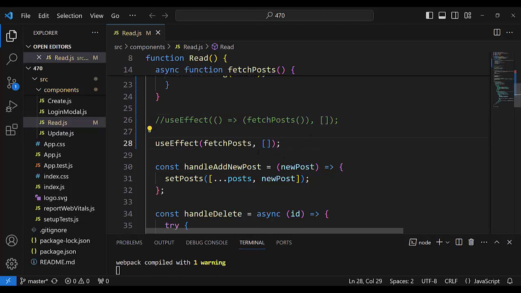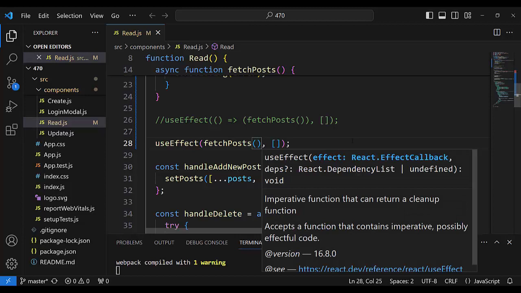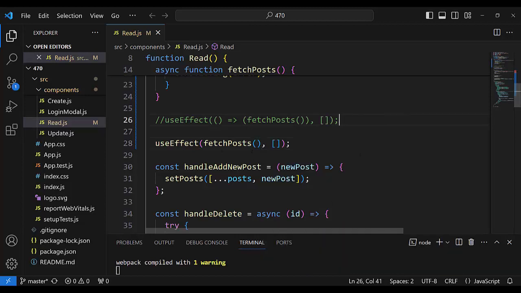Why don't we call fetch post directly here, without an arrow function? When I write it directly, I always get a render loop, and it must be stopped by inner algorithms. But because fetch post is activated in the initial rendering also, it is a direct calling of the function,